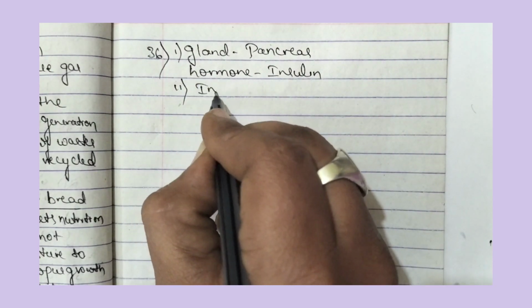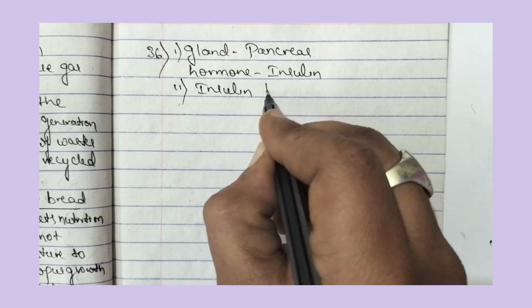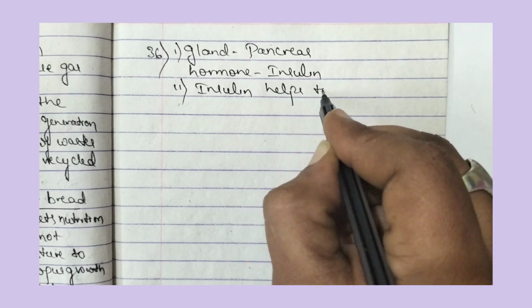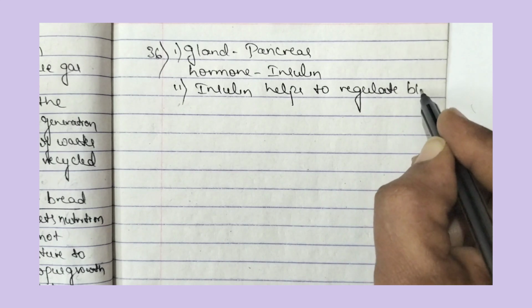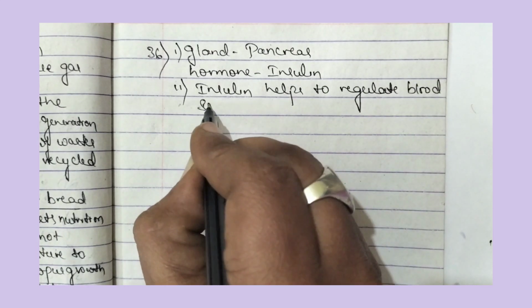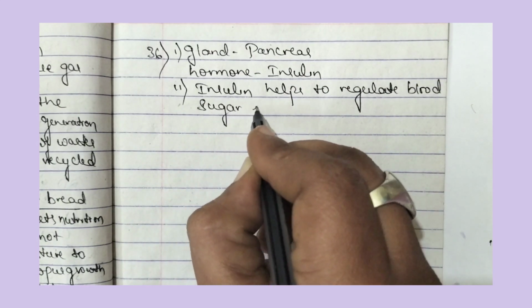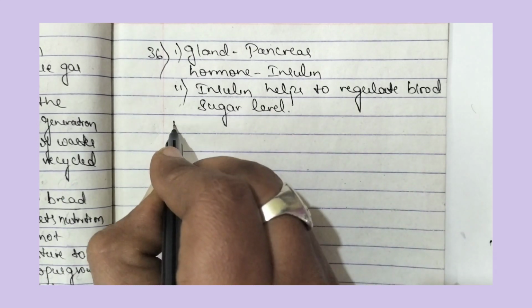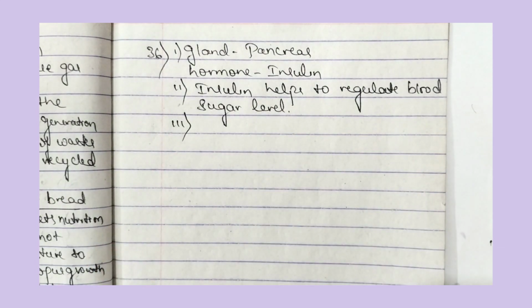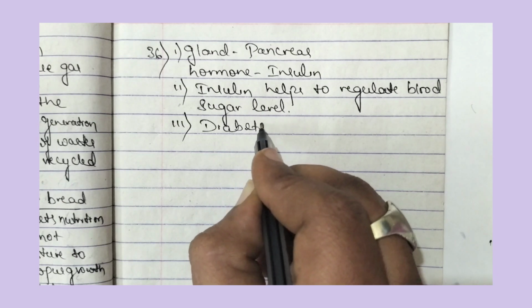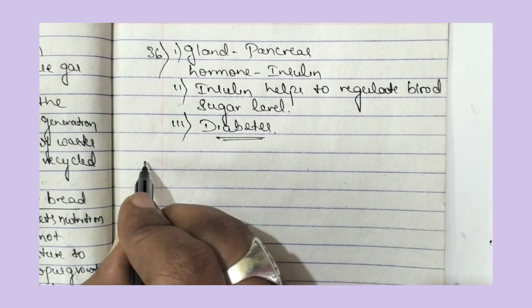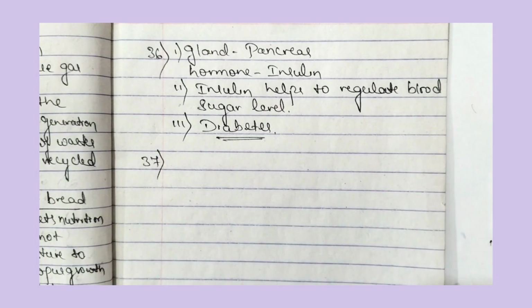Insulin helps to regulate blood sugar level. Then the third one, name the disease caused due to deficiency of this hormone. Due to deficiency of this hormone, it causes a disease called diabetes. So this is how to answer the 36th.